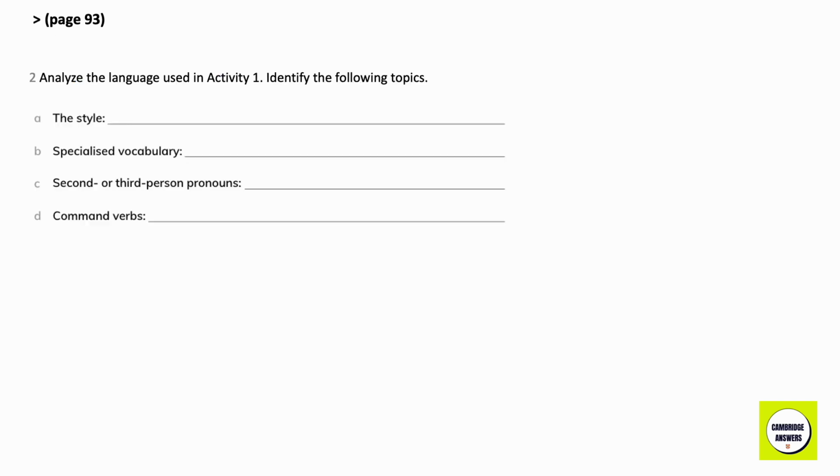Analyze the language of the instructions in Activity 1. Identify the following: the style, impersonal style. Specialized vocabulary: dry ingredients, wet ingredients. Second or third person pronouns: your, them, implied subject, you. Command verbs: add, mix, leave, place, store, mold.